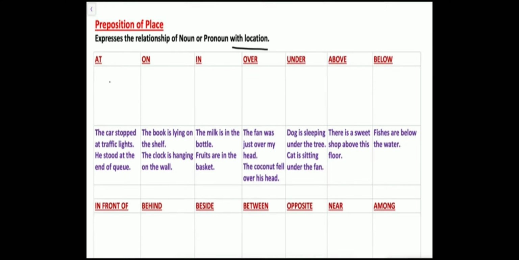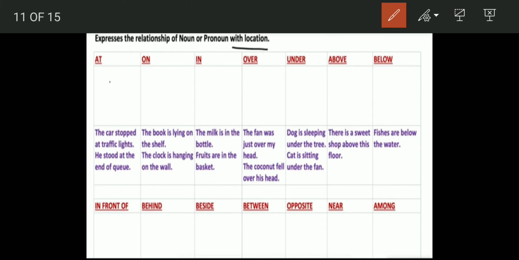Preposition of place. When we are talking about the relationship of a noun or pronoun with location, when we have to know where a particular thing is, to know its location. At, we studied yesterday the difference between at and in.